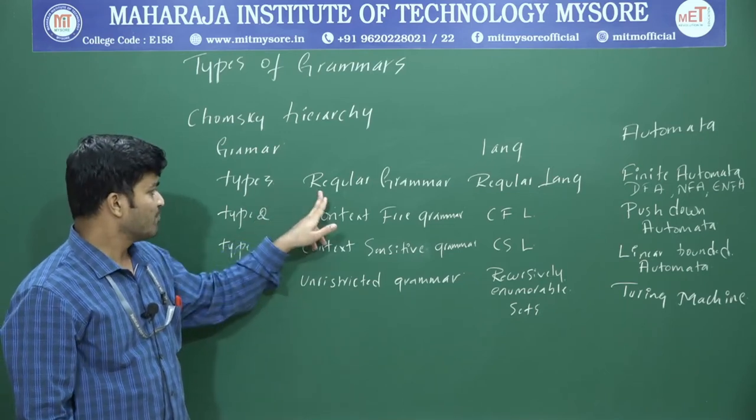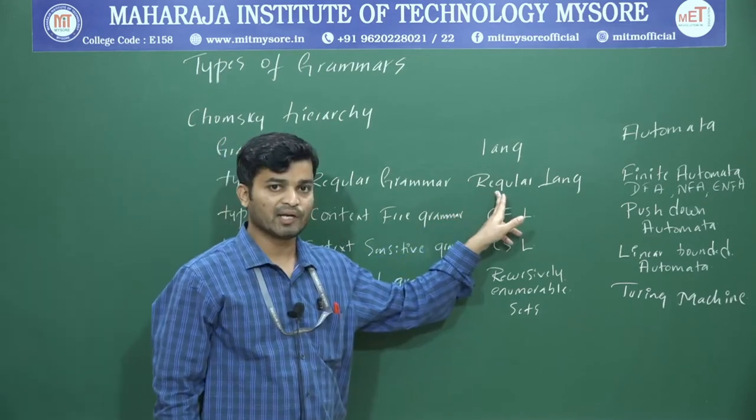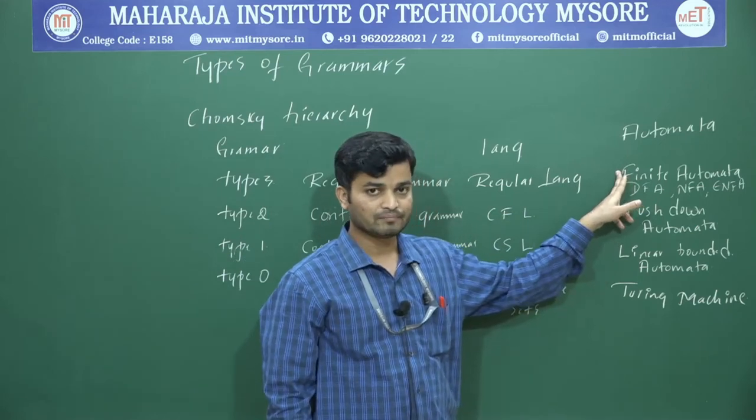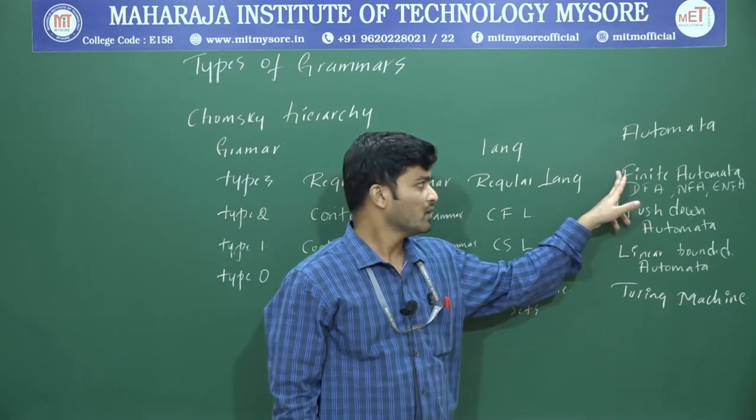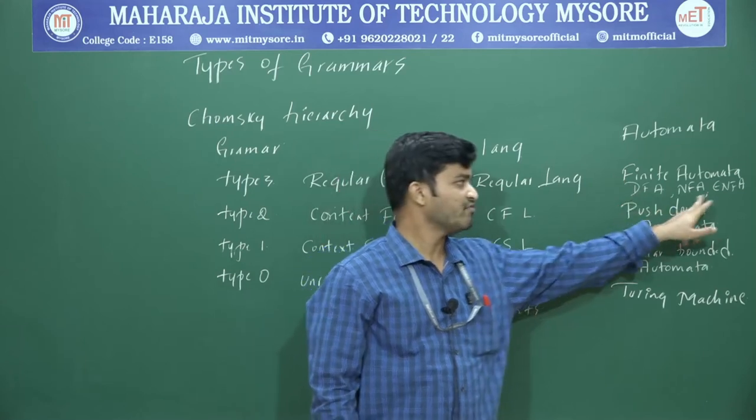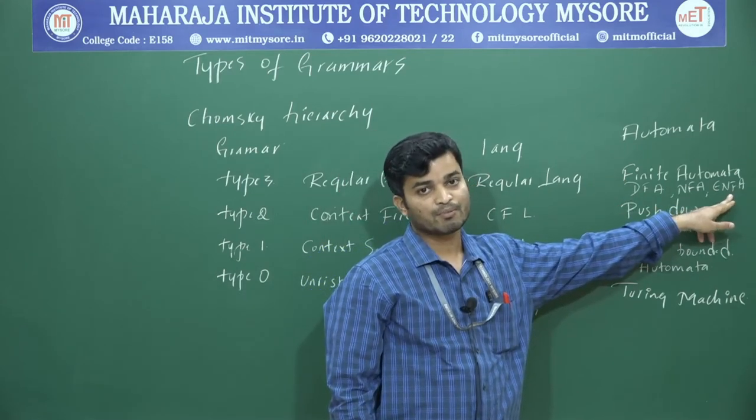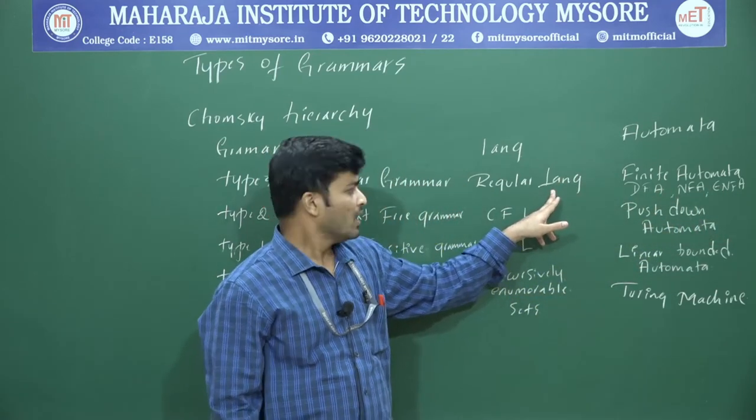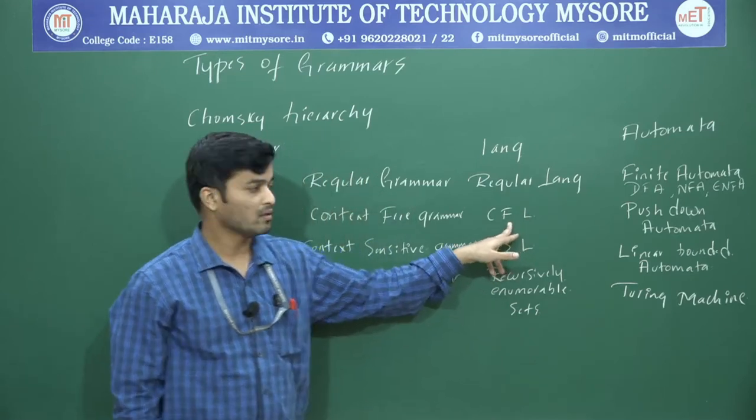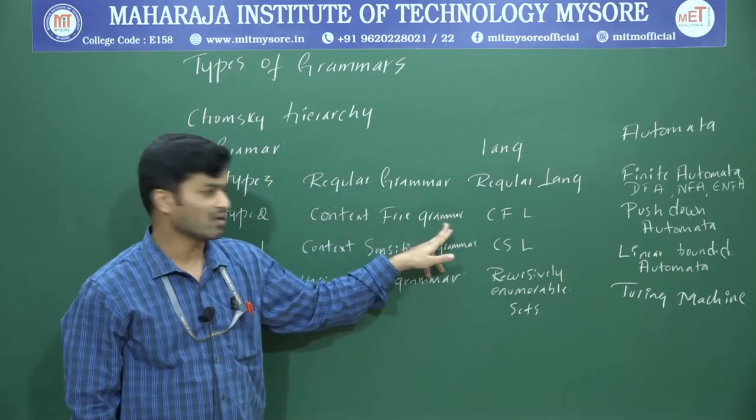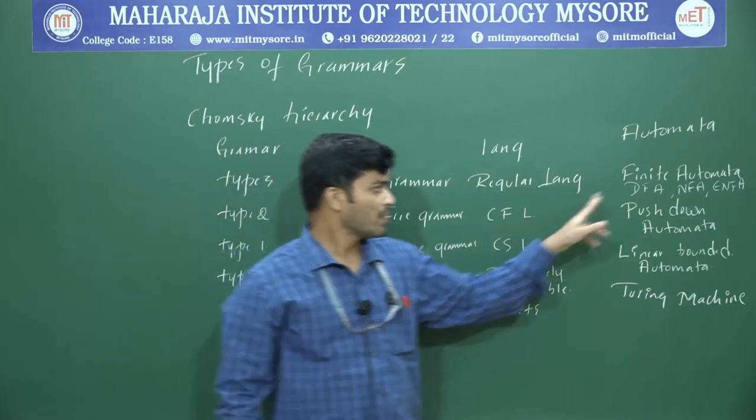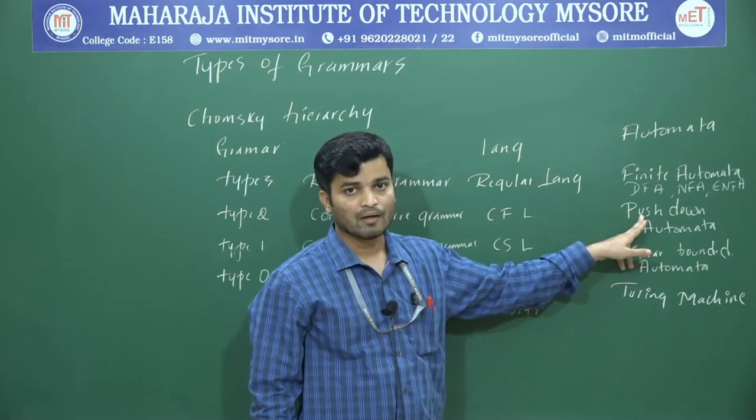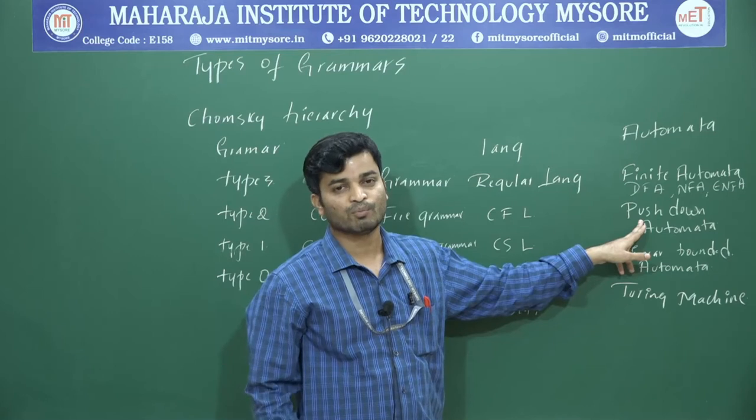If you consider a type 3 or regular grammar, the corresponding language is a regular language. If the language is regular, your finite automata can recognize it. What is the meaning of finite automata? Either it may be DFA, NFA or epsilon NFA. So your DFA, NFA and epsilon NFA can recognize only regular languages. And if I go with a context free language, your finite automata cannot recognize that. That is the reason we need pushdown automata. That is the reason we have to learn pushdown automata.